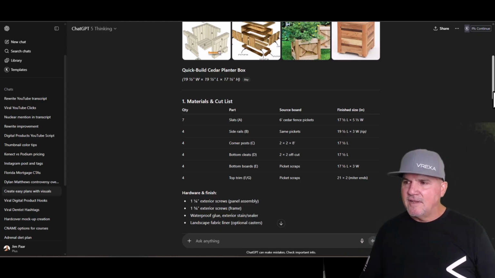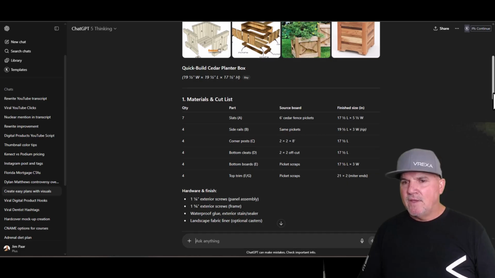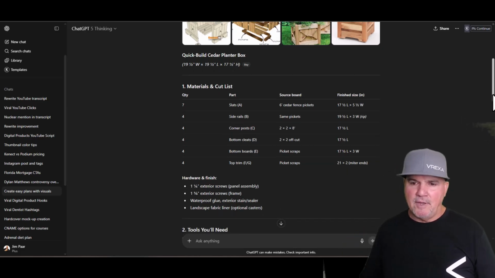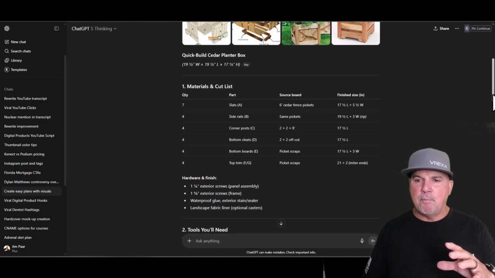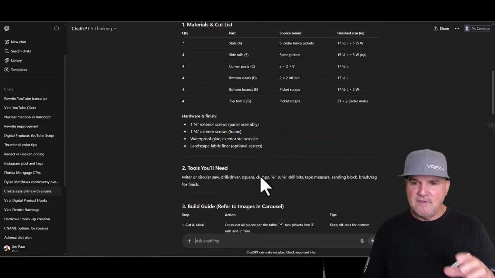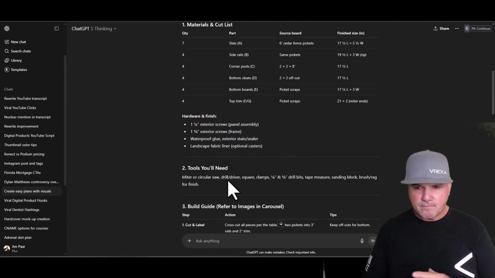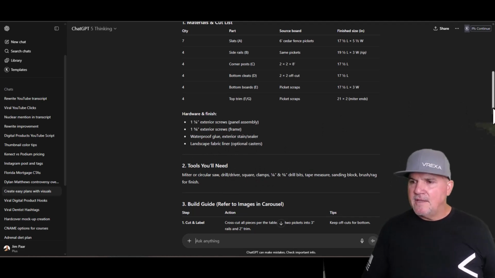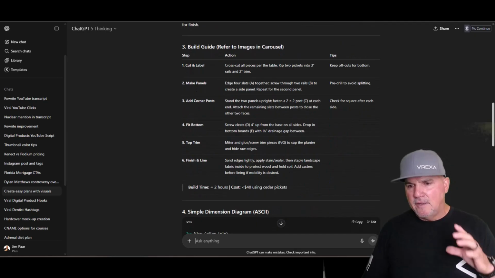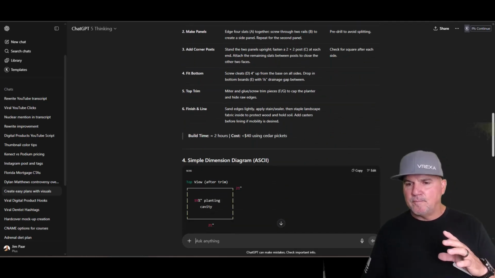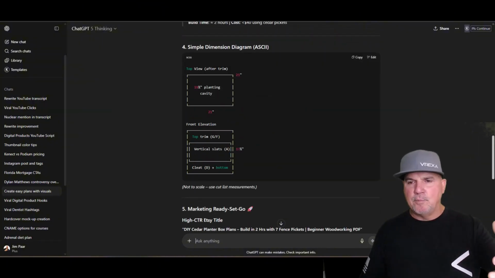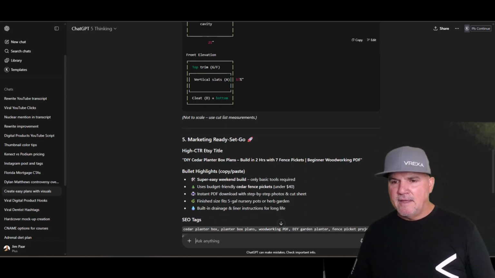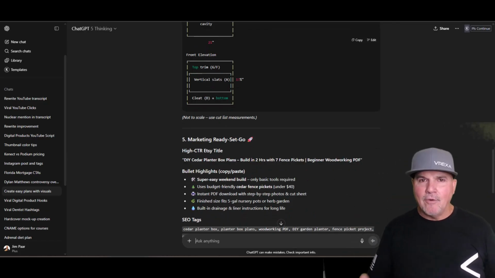And I'm not telling you to build planner boxes, but check this out. I just asked basically ChatGPT to give me some plans, because I looked up these plans to build this and it was like $12 to $15 for just the plan. But it gives you details, hardware and finish, tools that you need. And then you can download this whole guide, put it into Canva, into a really nice guide, like maybe a 1 or 2 page or even 3 page guide, and you can go out and sell this.